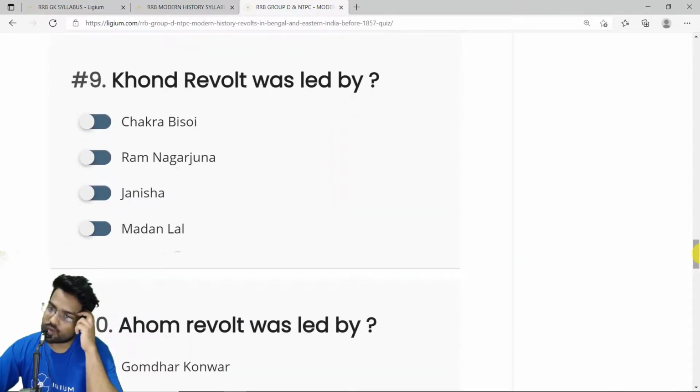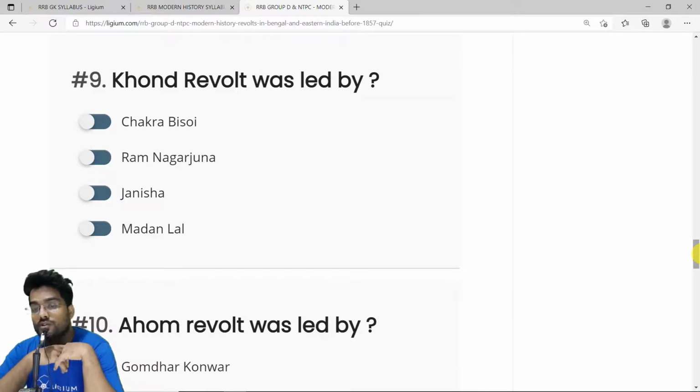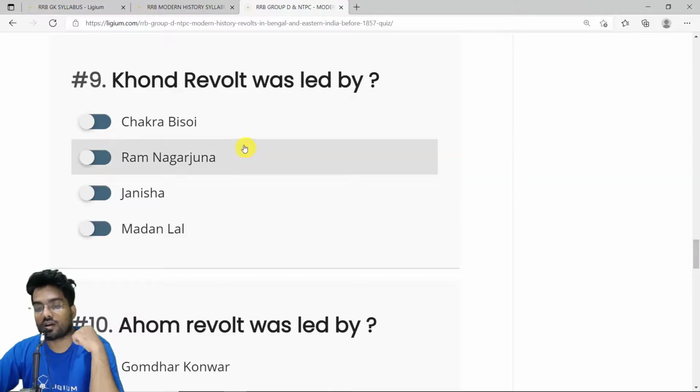The Kol revolt was led by. Okay, so the revolt was led by a person called Chakra Bisoi. Okay, option A, Chakra Bisoi. Then we have the 10th question.